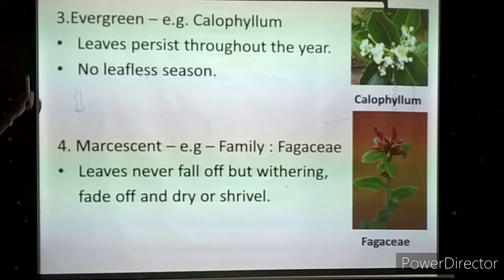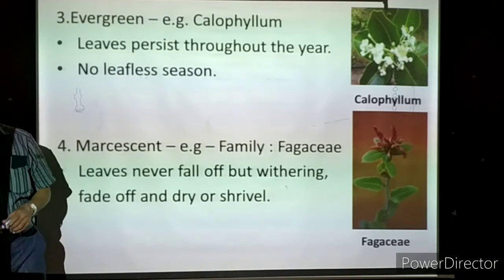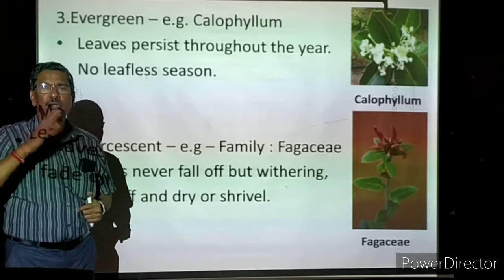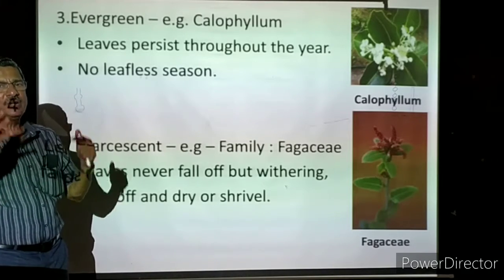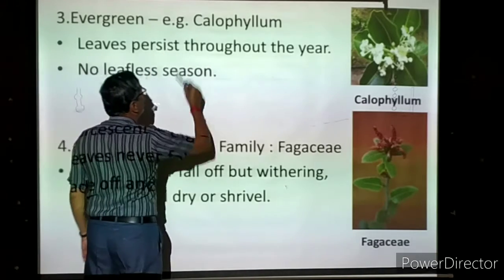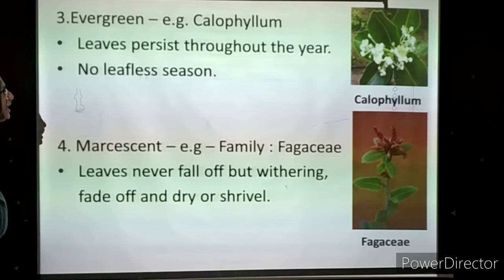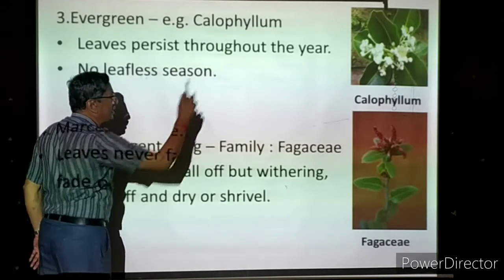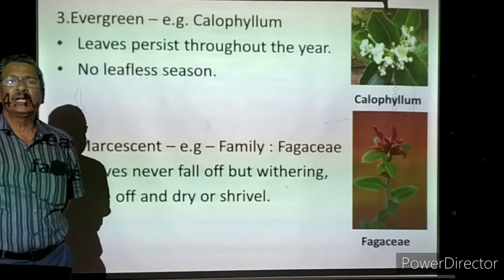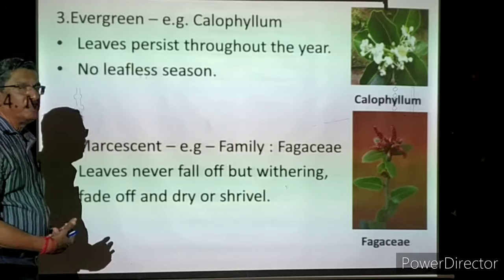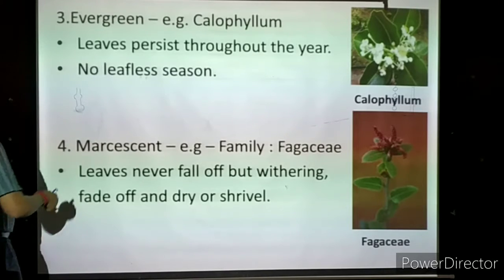Now we are coming to the next one, evergreen. The meaning of evergreen is that the leaves are always green color. They will never change into yellow or brown and never fall down. That is actually called evergreen. Example, Calophyllum, C-A-L-O, Calophyllum. Leaves persist throughout the year. What is the meaning of persist? Permanently present throughout the year. The plant may be living for 1 year or 2 years, but the leaves will be there throughout the life.